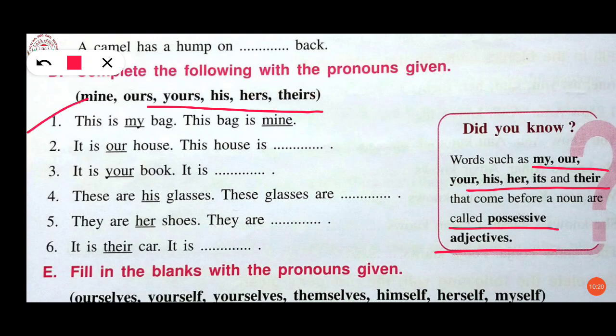Now the questions here, first one is, this is my bag and this bag is mine. That my has been changed here to mine. Second one, it is our house. This house is ours. Third one, it is your book.